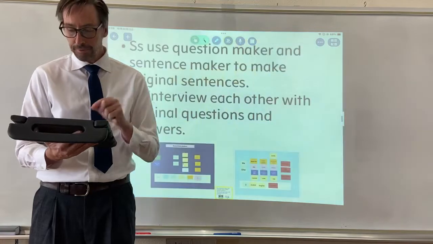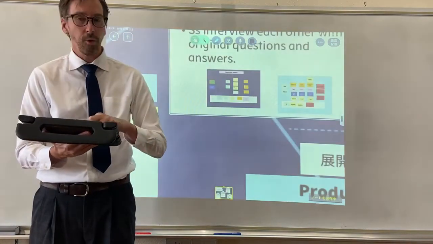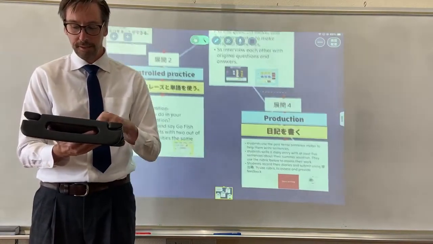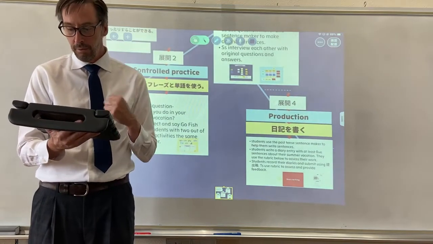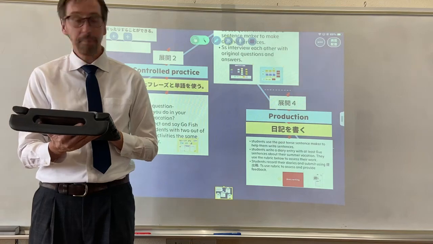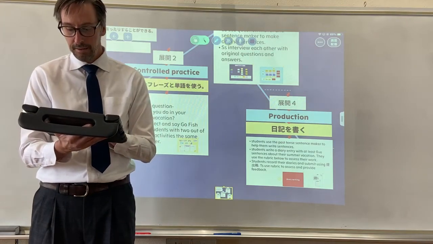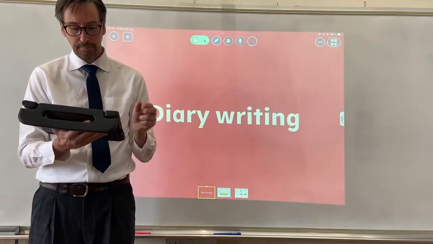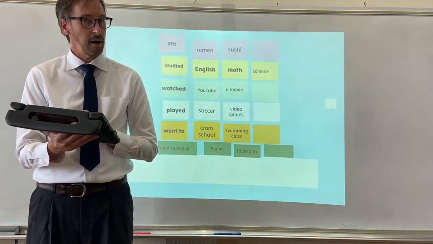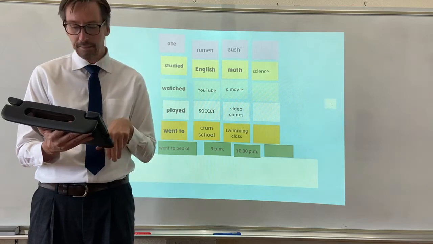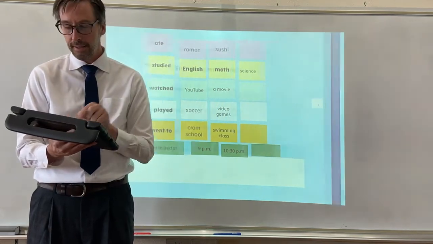So finally, they've gone through that stage, and then I want them to produce something, the production stage. The goal here is for them to write a diary with at least 5 sentences about their summer vacation. In the diary writing, I provide this support. Again, I offer them the sentence maker to help them before they write.